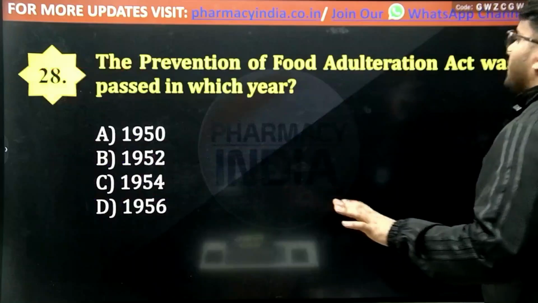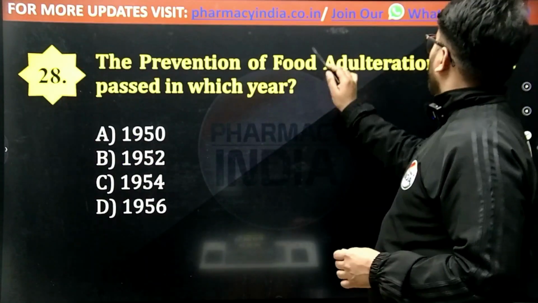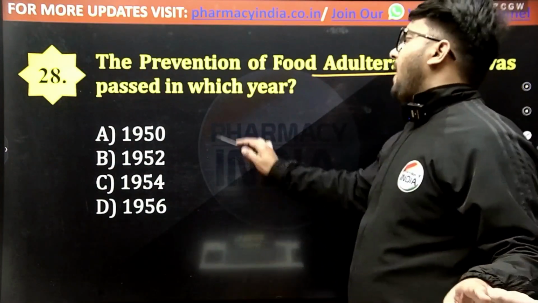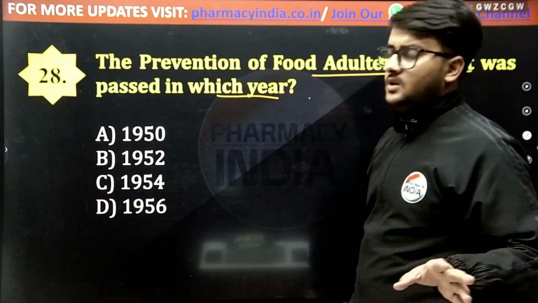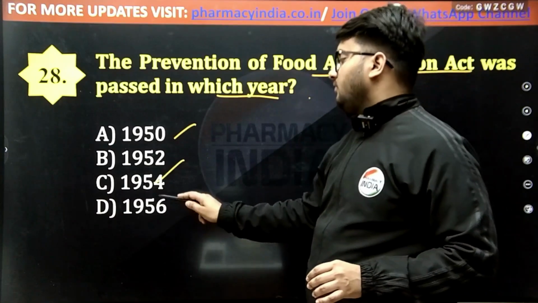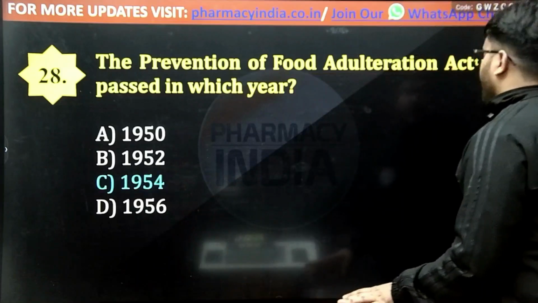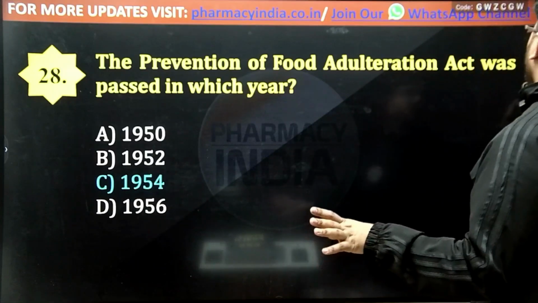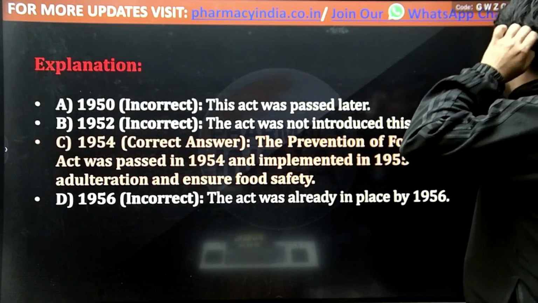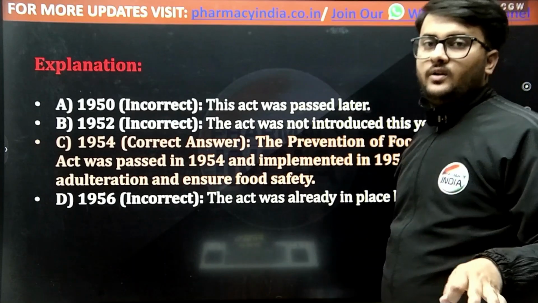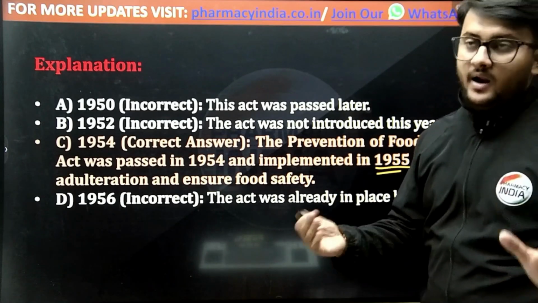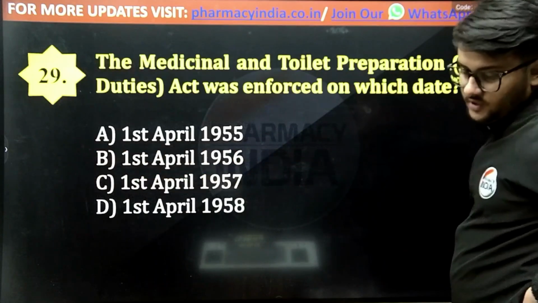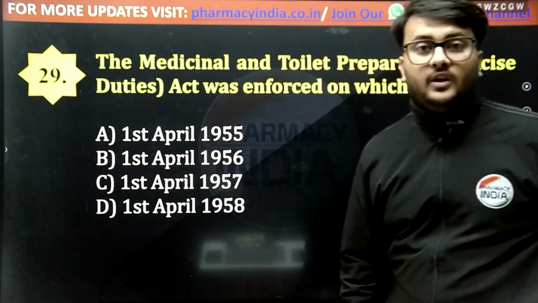Now the next question is, the Prevention of Food Adulteration Act was passed in which year? 1950, 52, 54, or 56? And the correct answer is 1954. Because the Prevention of Food Adulteration Act was passed in 1954 and implemented in 1955 to control the food adulteration and to ensure the food safety as well as the quality of the food products.